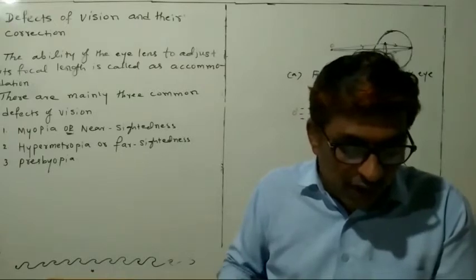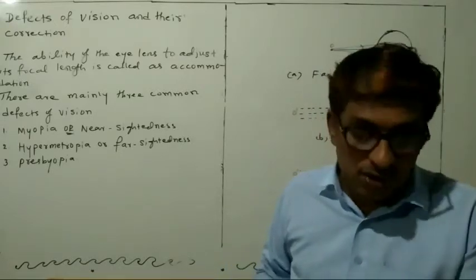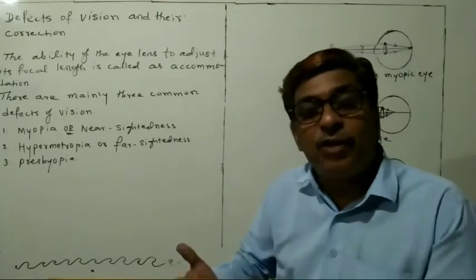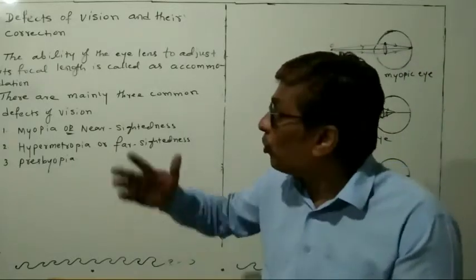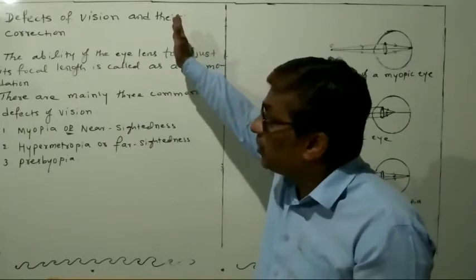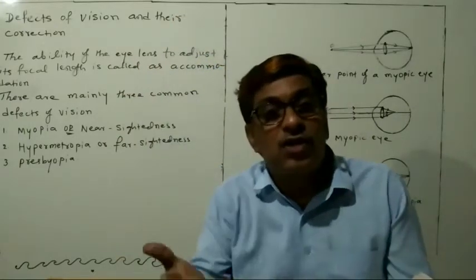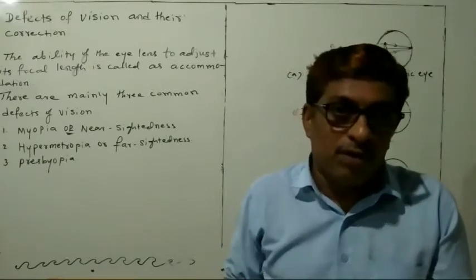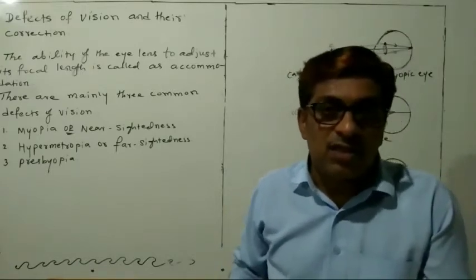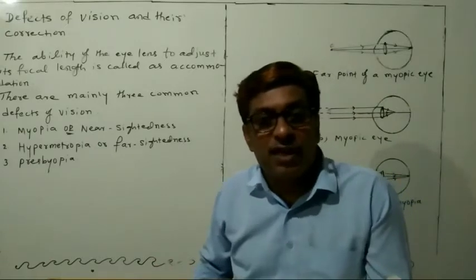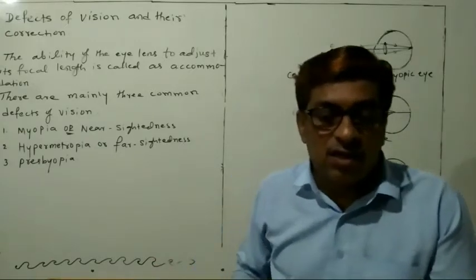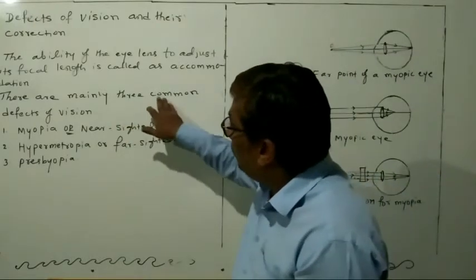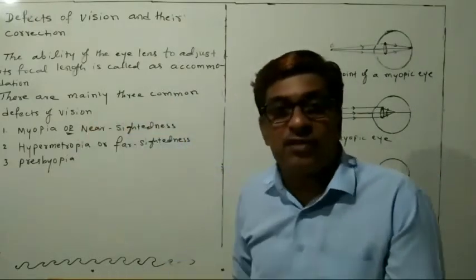So this happens due to the refractive defects of the eye. Refractive defects of the eye means the defects of the eye. So their correction can be done by using the lens of proper power. If you use the lens, then the persons can see the things clearly. So dear students, there are three common defects of vision.